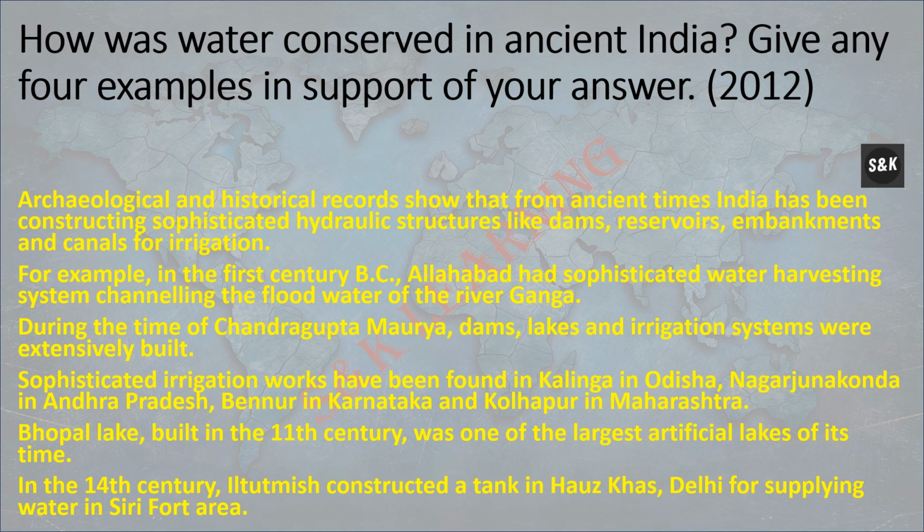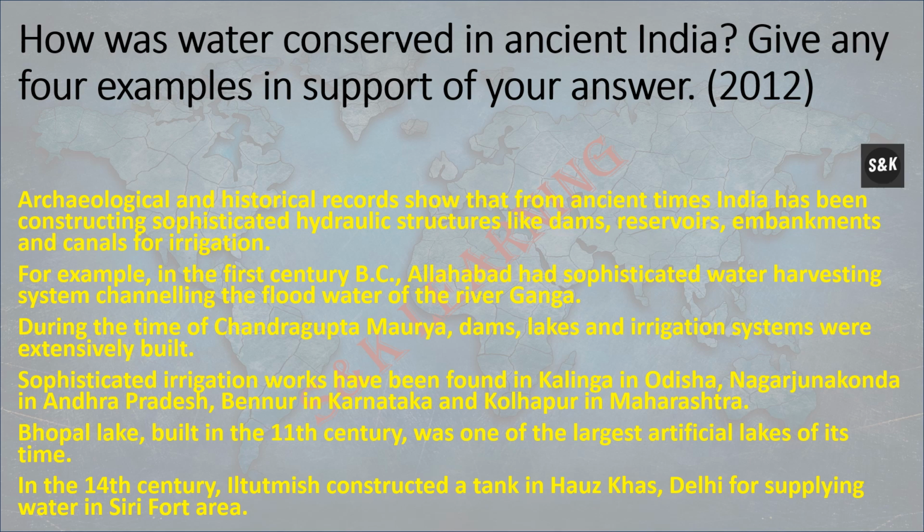How was water conserved in ancient India? Give any four examples in support of your answer. Archaeological and historical records show that from ancient times India has been constructing sophisticated hydraulic structures like dams, reservoirs, embankments, and canals for irrigation.